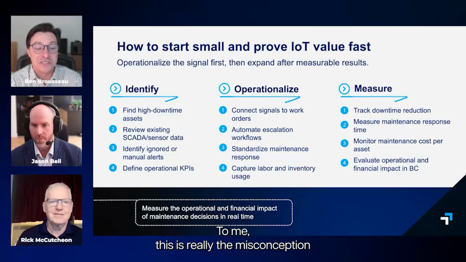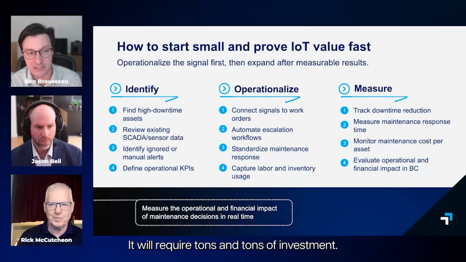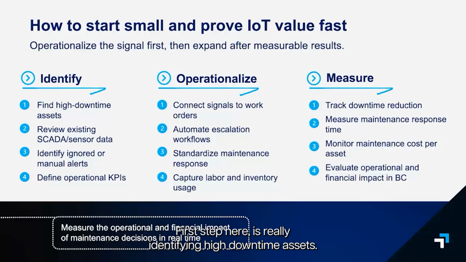To me, this is really the misconception, is that IoT is complicated, it requires tons and tons of investment. That's not true. First step here, really identifying high downtime assets, reviewing what systems do we have in place. About 40% of the time, we already have data that we can leverage to trigger automated workflows.